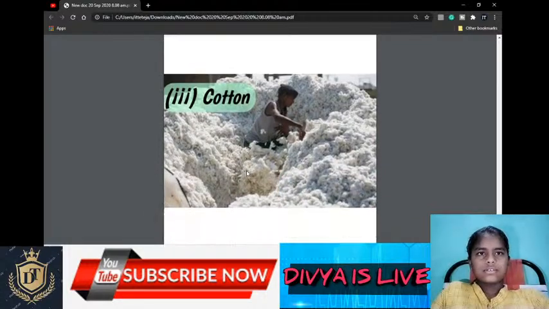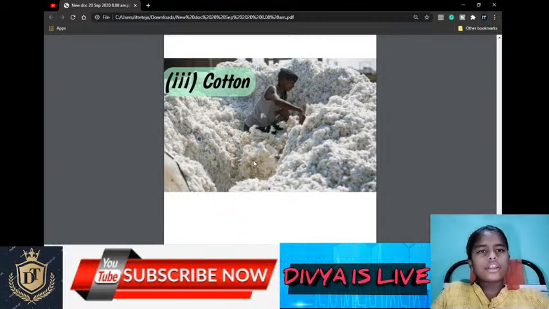Third one, cotton. Cotton is an important crop, and it is mainly used in textile industries, to make cotton sarees, cotton carpets, and other cotton materials.